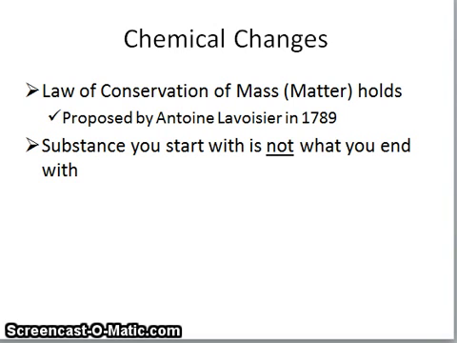A major advance responsible for the start of chemistry as a science was the discovery of the law of conservation of mass, or matter. All chemical changes follow the law of conservation of mass.